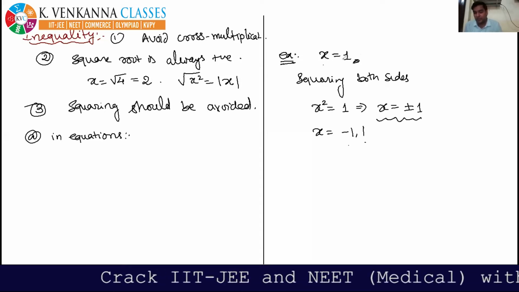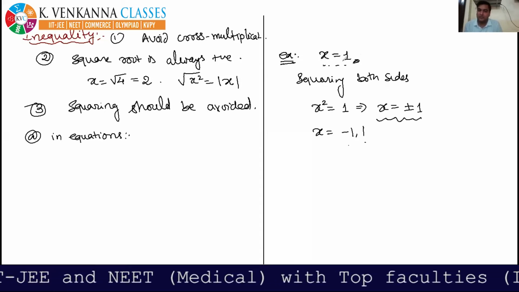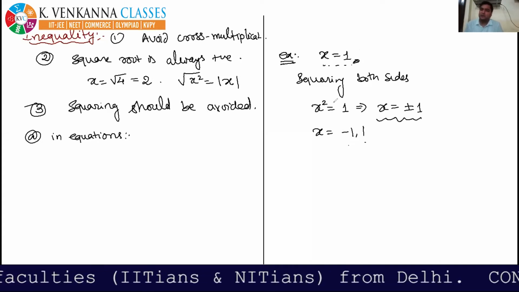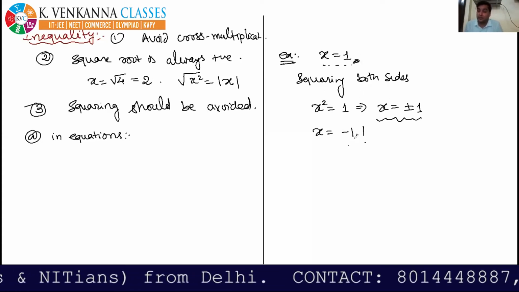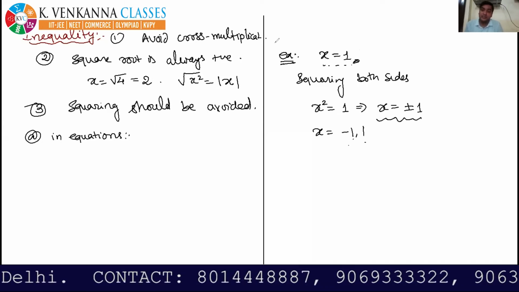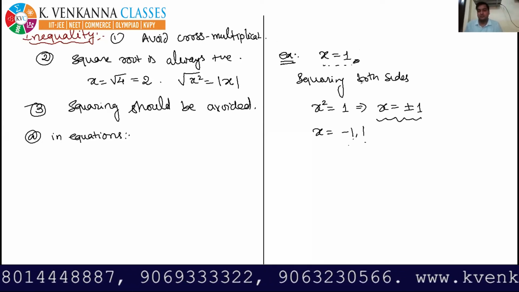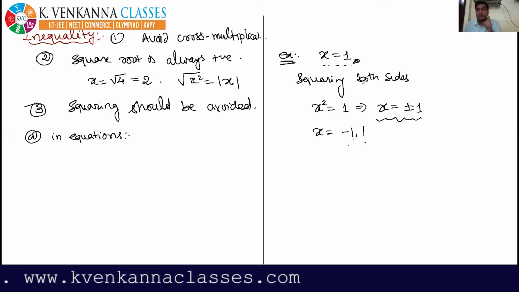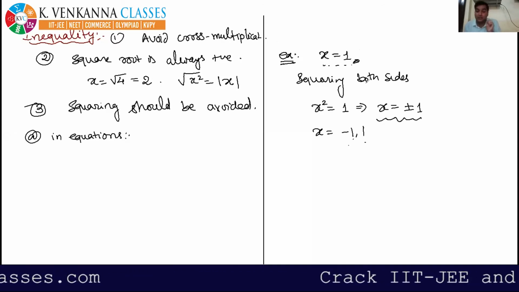I am giving you an example. For example, x equal to 1 is a simple equation. It has only one root. But if you are squaring both sides, then you are getting two roots. You are getting some extra solutions. Okay, that's why in equations squaring should be avoided. Why? Because it generates extra solutions.